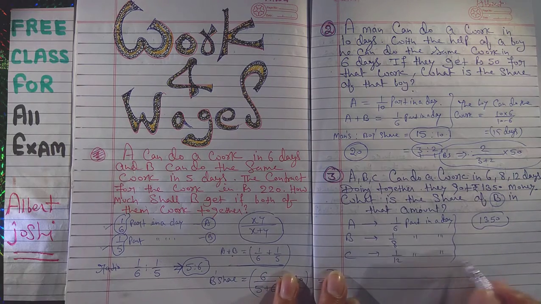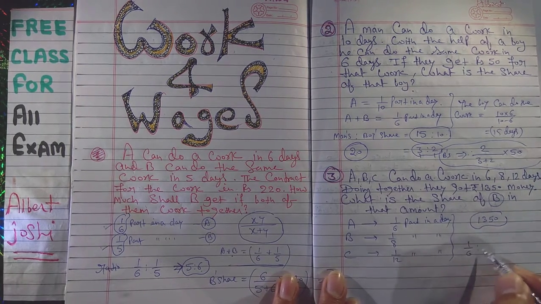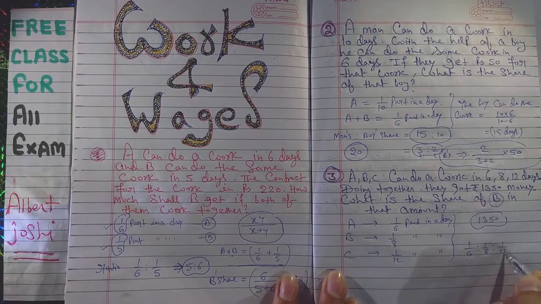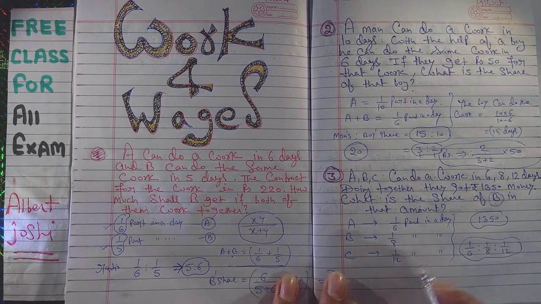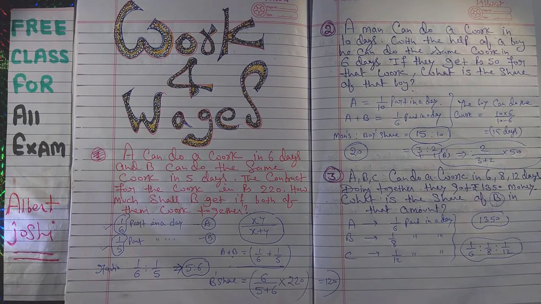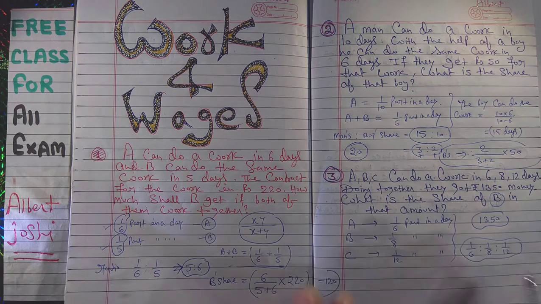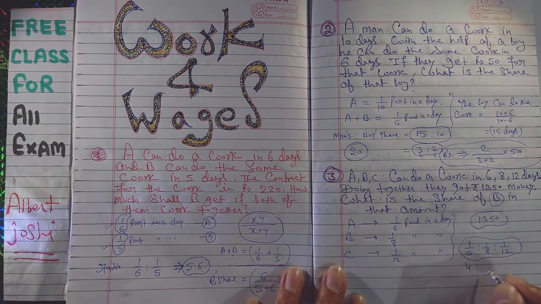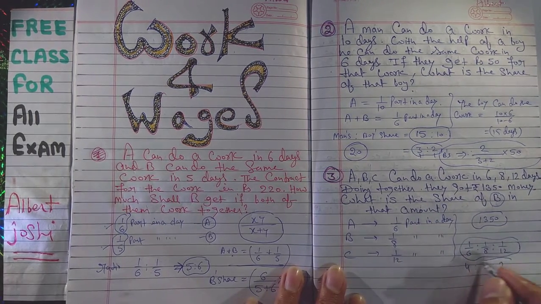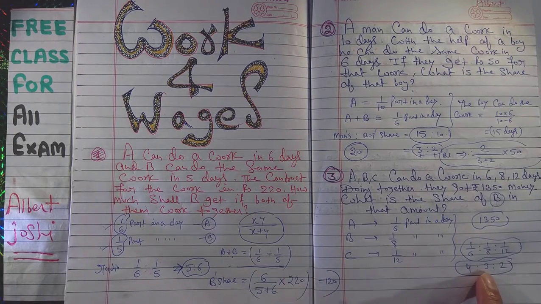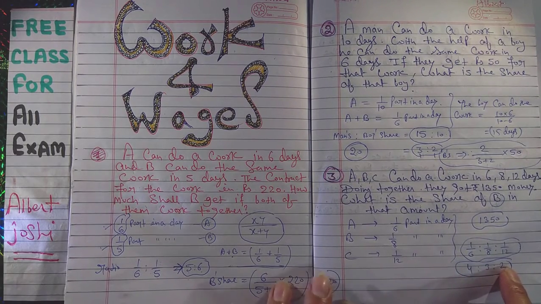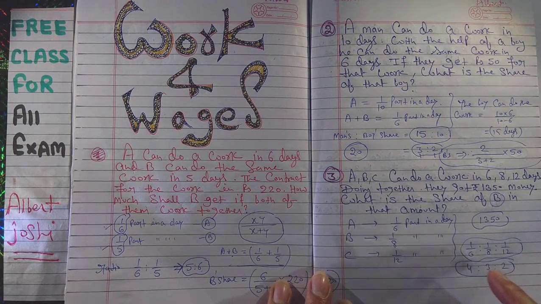So again we will do the same thing, 1 upon 6 ratio 1 upon 8 ratio 1 upon 12. At first you have to find the ratio. To find the ratio, you have to multiply the LCM of 6, 8, 12 here, here and here. Okay, in this condition your values will be 3 ratio 4 ratio 2. So that is A, that is B and that is C. You have to find the share of B.